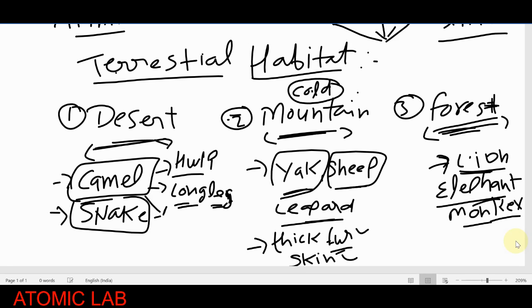If we talk about the elephant, definitely the elephant also lives in the forest. It requires a large amount of food, and that large amount of food is present in the forest. So yes, you will see all the animals get their favorable conditions. They can easily survive in the forest. So that's why they live in the forest regions. So yes, this is the kind of adaptations.